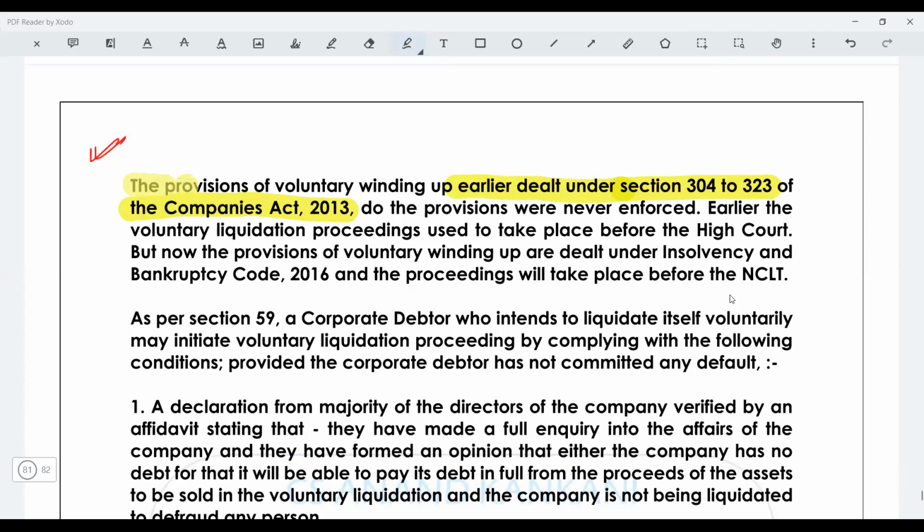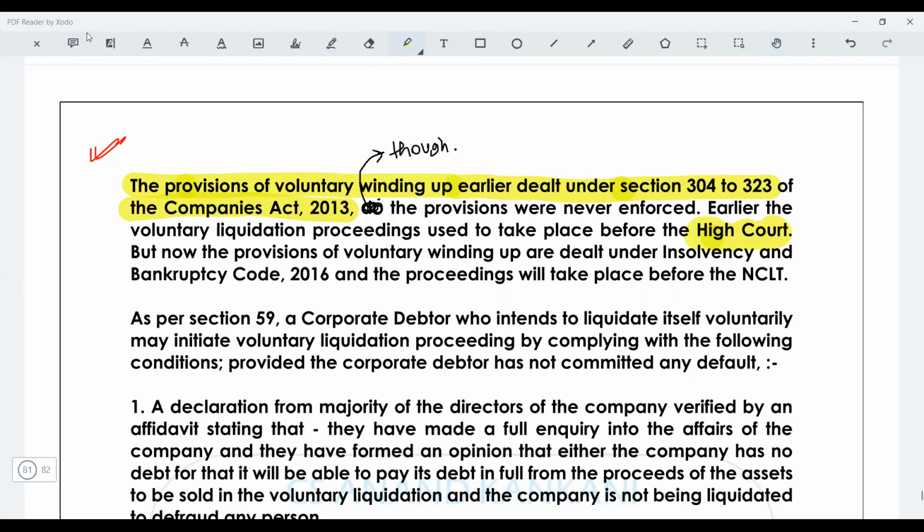But now these are repealed and you have section 59 of the IBC. Though the provisions were never enforced. Earlier, the winding up used to take place at the High Court and now it's the NCLT which is going to handle it.